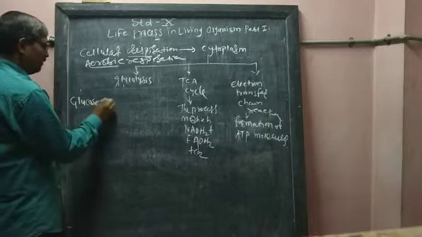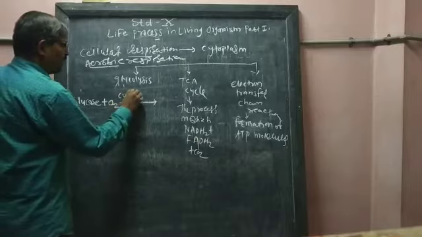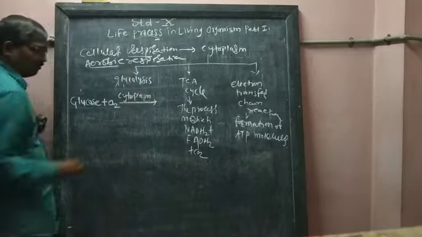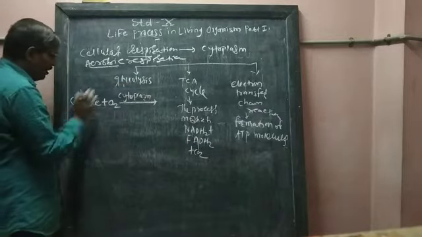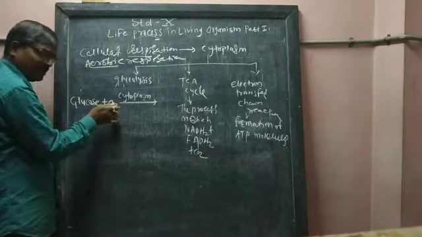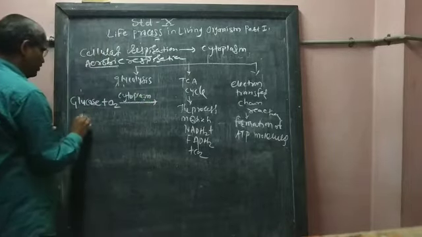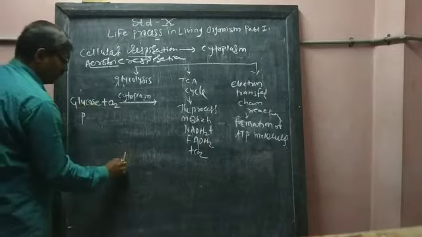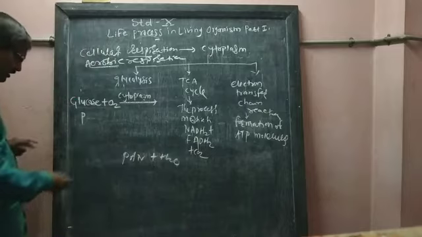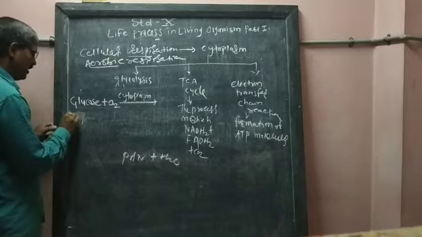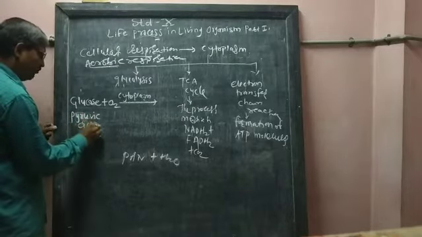Glucose plus oxygen, where it takes place in cytoplasm. This reaction, no need to write this here. Glucose reacts with oxygen in cytoplasm, and what does it produce? It produces pan. I used the word pan water. Am I right? Yes. The first P stands for pyruvic acid.